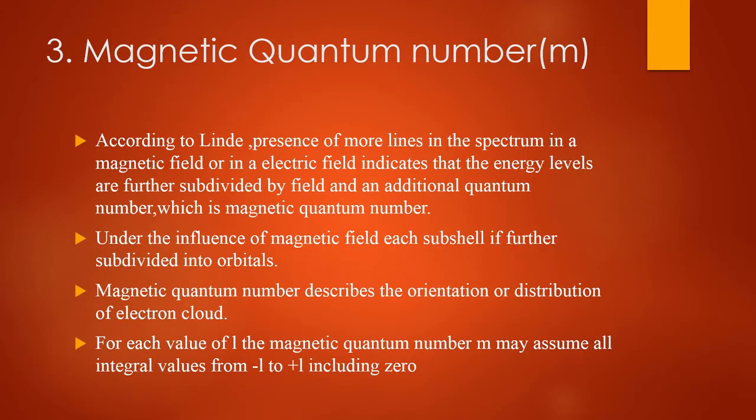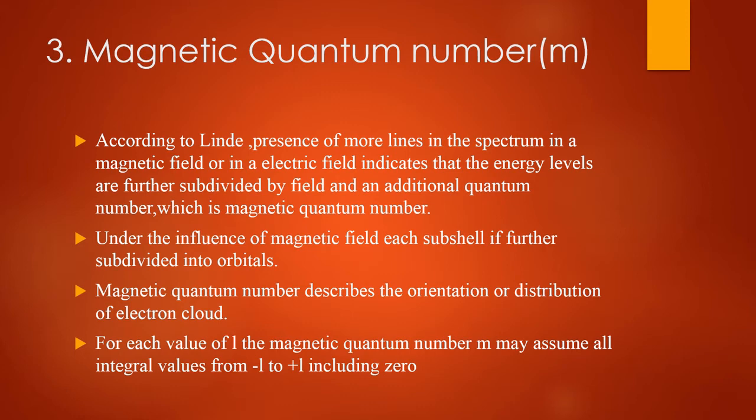What is the magnetic quantum number? This quantum number is denoted by small m. The splitting of a single spectral line into a number of closely spaced lines in the presence of a magnetic field is called the Zeeman effect. According to Lande, the presence of more lines in the spectrum in a magnetic field or an electric field indicates that energy levels are further subdivided by the field, and an additional quantum number is needed, which is the magnetic quantum number.